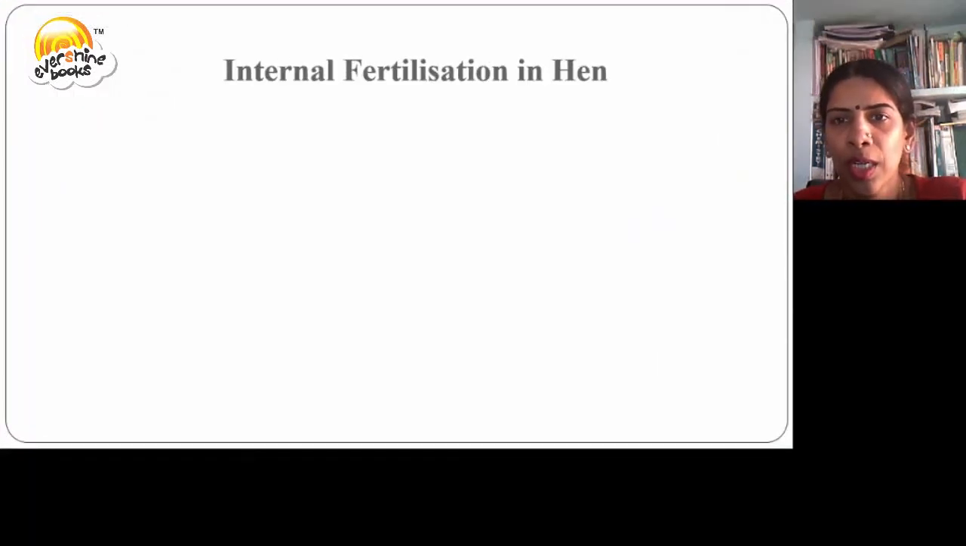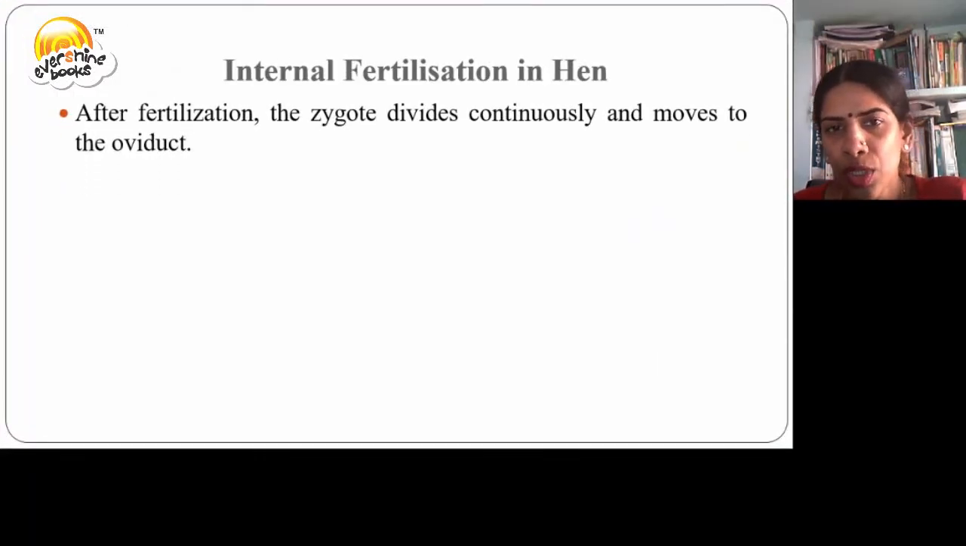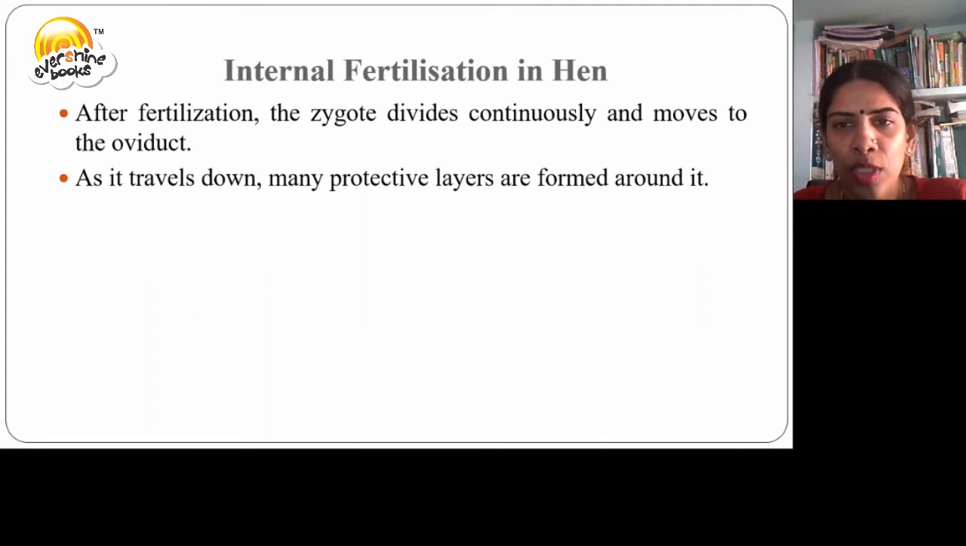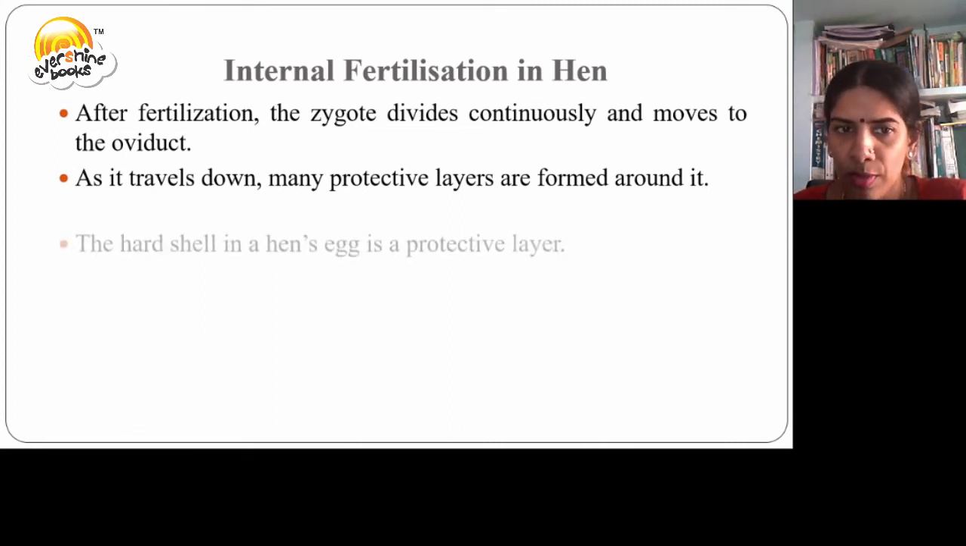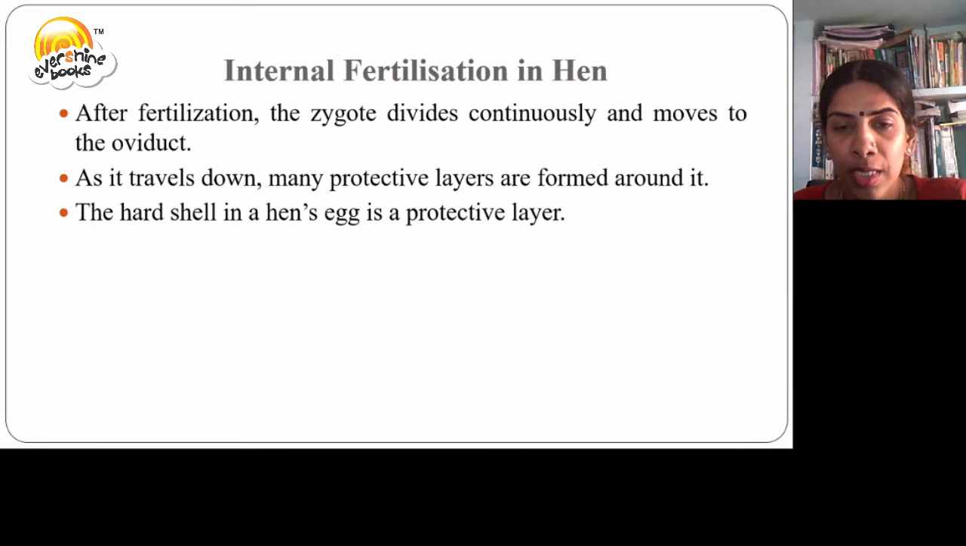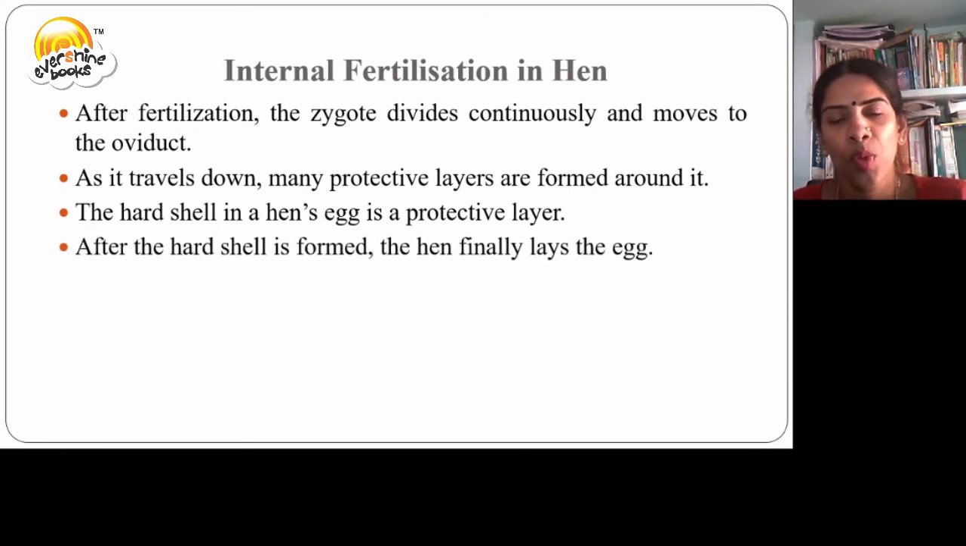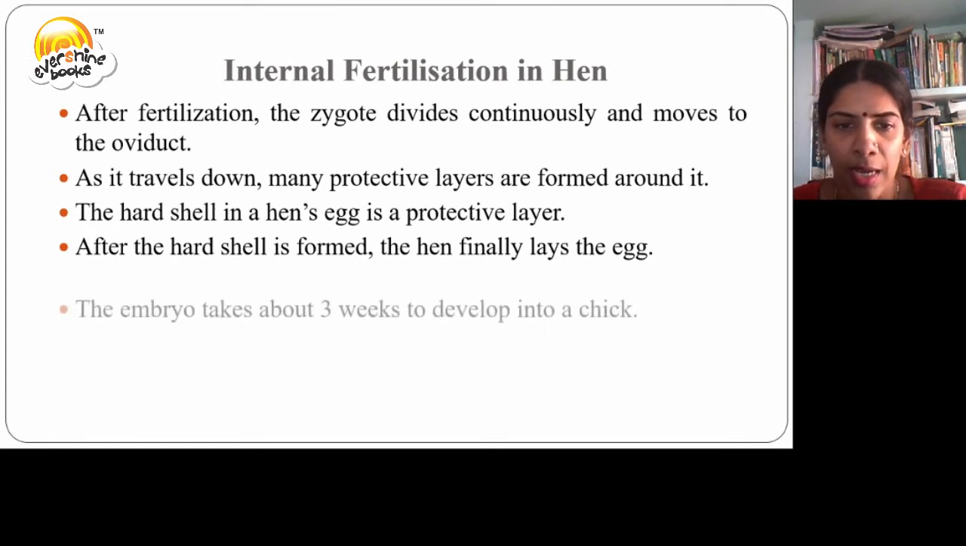Internal fertilization in hen. After fertilization, the zygote divides continuously and moves to the oviduct. As it travels down, many protective layers are formed around it. The hard shell in the hen's egg is a protective layer. After the hard shell is formed, the hen finally lays the egg.